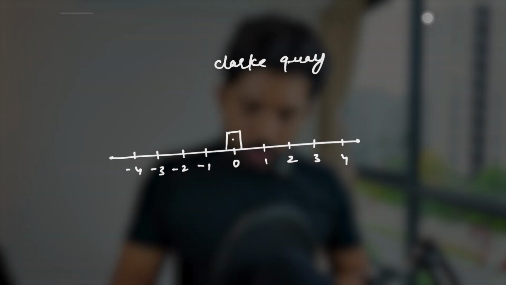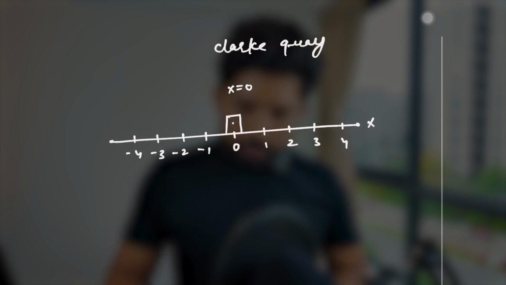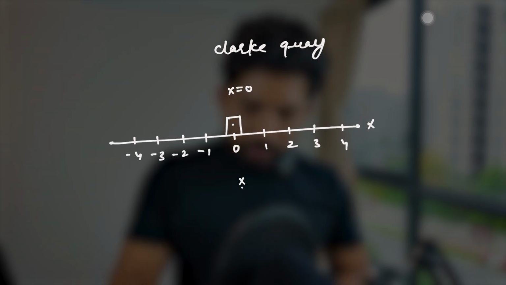So after drinking, when you step out of the bar, you will think that I'm in a space. So you can go in either direction, right? Let's say this is you and your position is x equals 0. Now let's draw it here. Let's say you can step here on the left or here on the right, right? So the probability of stepping on the left and right is equal.